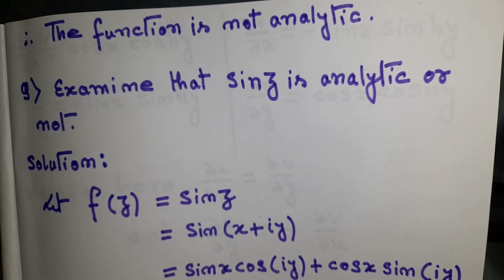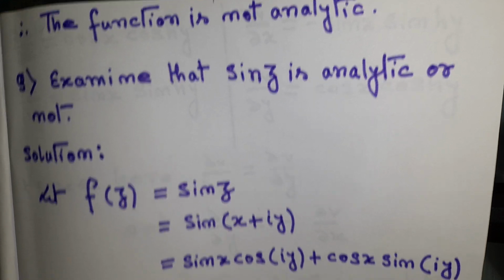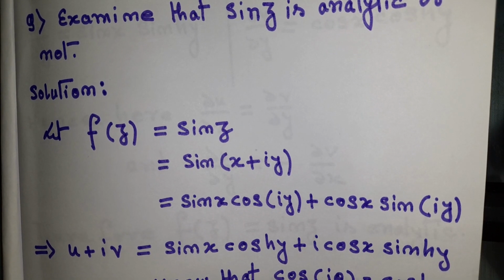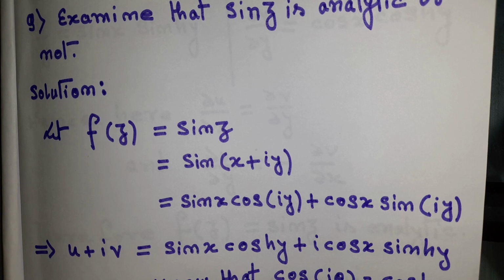So examine whether sin z is analytic or not. Now the next question is we have to check whether sin z is analytic or not. So we can write sin z like this: sin z equal to sin(x plus iy). We know, all of us should know, the formula of sin(a plus b), that is sin a cos b plus cos a sin b. That is the formula we have learned at the 10 plus 2 level. So I think all of us know that.